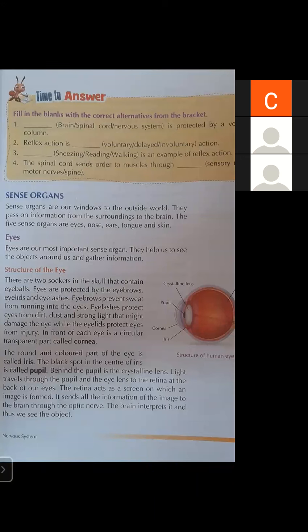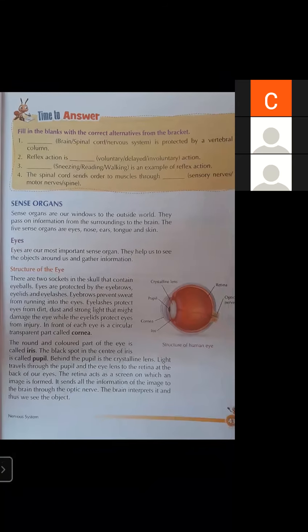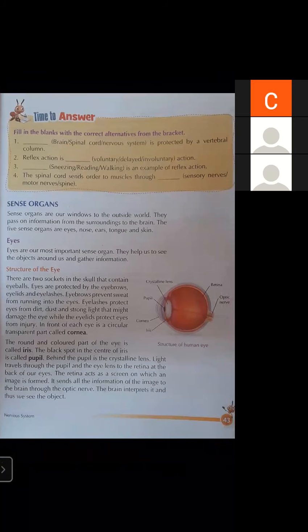Screen is the part where the image will form. In the same way, retina is acting like a screen. Light is entering into the eyes through the pupil and the eye lens, and the image will form at the retina. Retina acts as a screen on which an image is formed.